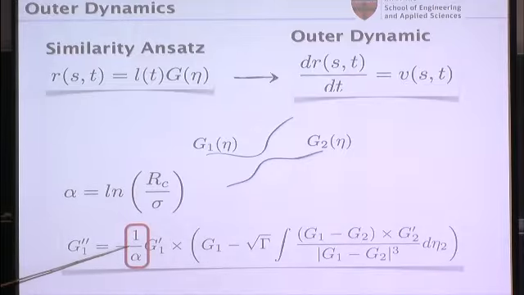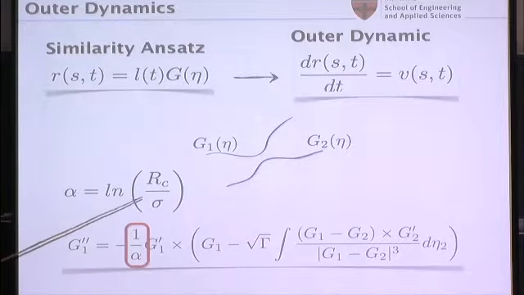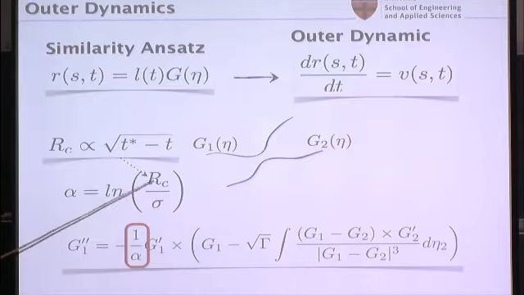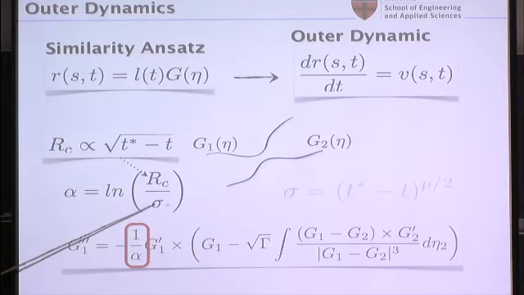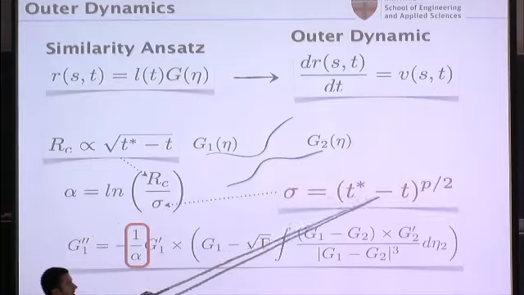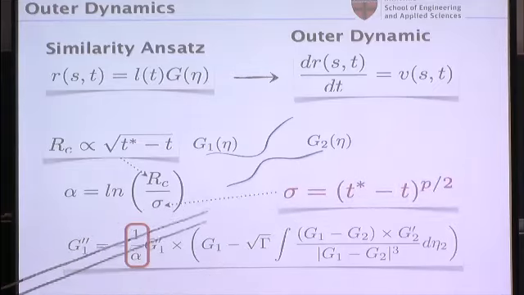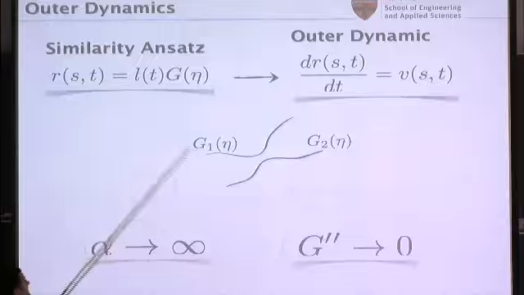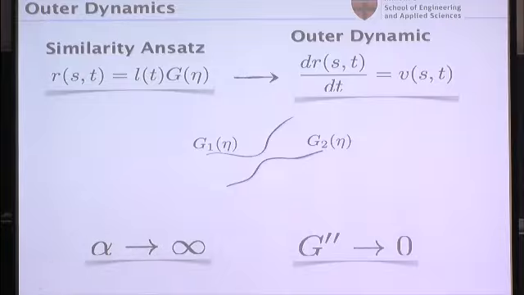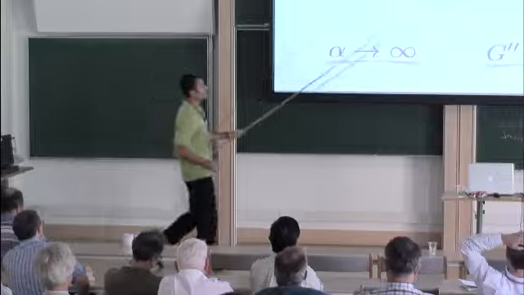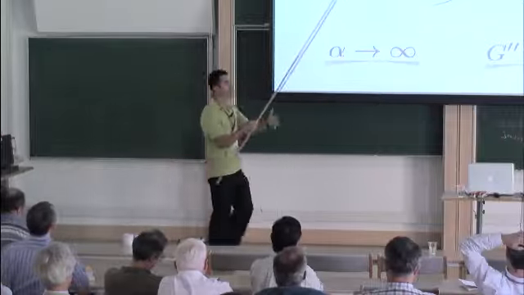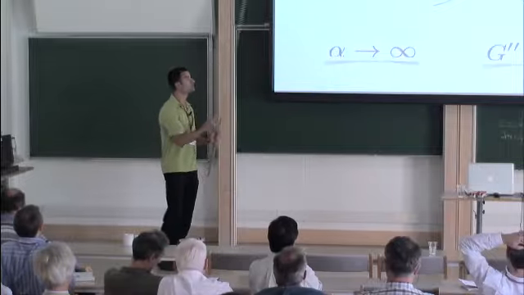And remember, the alpha was a self-interaction term. It was the logarithm of the radius of curvature over sigma. The radius of curvature is a length scale that's associated with the shape of the filaments. So it's going to go to 0 with the scaling, which is square root in time to singularity. The sigma here is going with this arbitrary scaling law, which I don't know. But by our assumption that P is larger than 1, alpha is going to infinity. It's going to infinity slowly, only logarithmically, but indeed it's going to infinity, which means that the curvature is going to 0. So these filaments are asymptotically flattening as they're approaching the singularity.